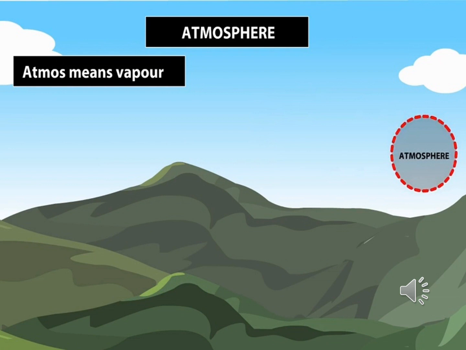So the atmosphere is more than just layers of gases surrounding the planet. The atmosphere is also a moving source of life for every creature of the earth planet, like humans, plants, animals. Yes, so every creature of the earth planet needs the atmosphere. So earth is surrounded by invisible gases. We cannot see air, but we can feel it.